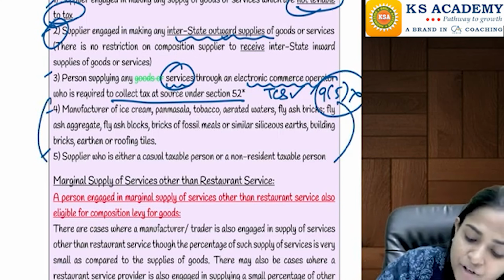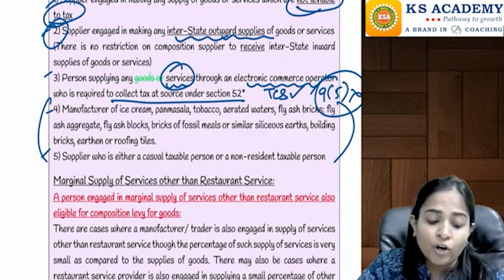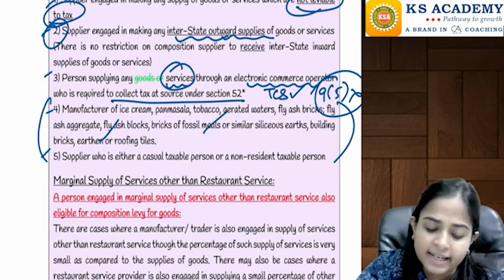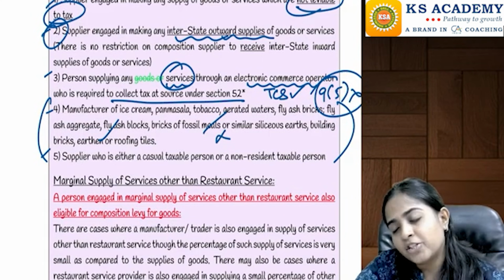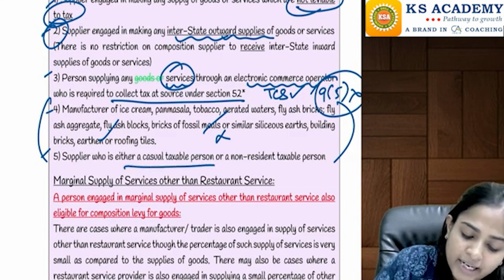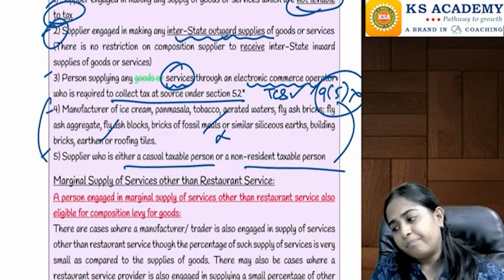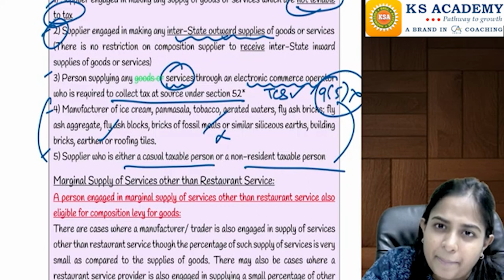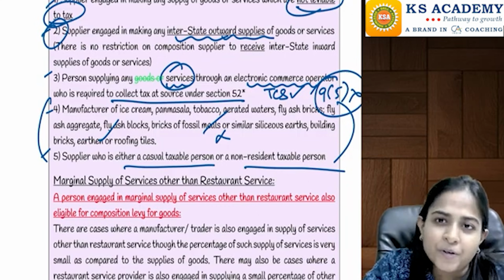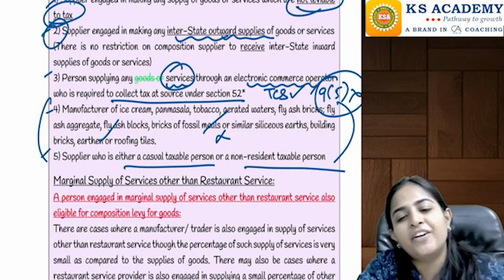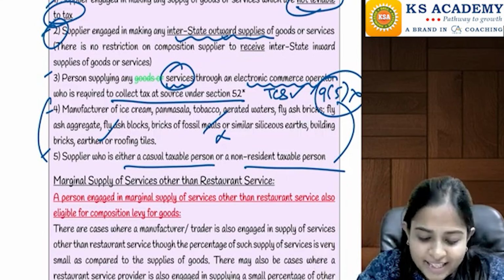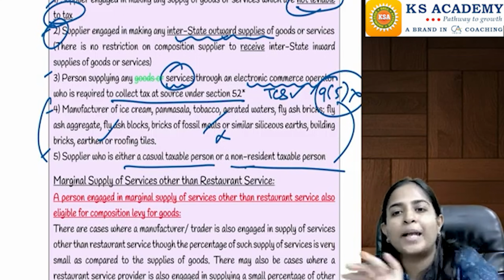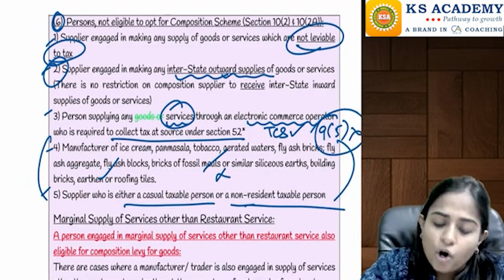Then if you are a manufacturer of those notified products, you cannot opt for the composition scheme. If you are doing trading of these products, no problem, but if you are a manufacturer, then it is a problem. And the last one: if you are a CTP or an NRTP. A CTP is a person who is doing business in India for a temporary period, so that person cannot opt for the composition scheme. You are anyway coming for a smaller period, so come under the normal scheme only. And if you are an NRTP, that is, a foreigner who is coming to India and starting a business for a temporary period, then also you're not eligible for the composition scheme.